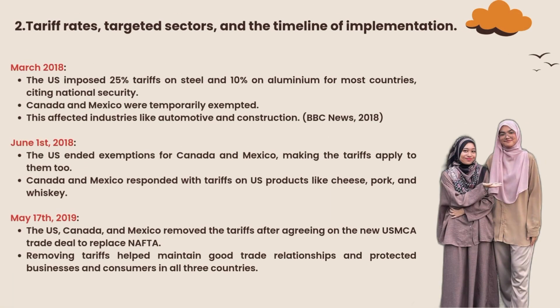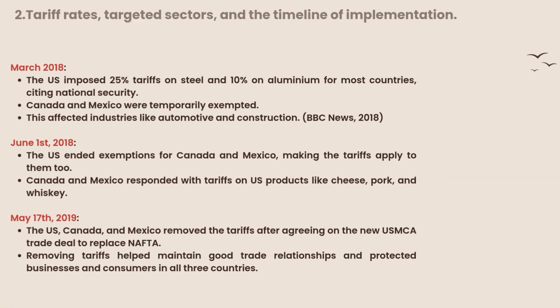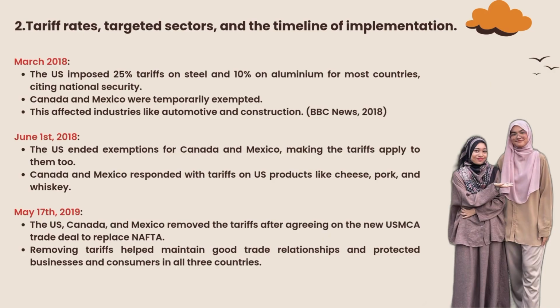Next, tariff rates, target sectors, and the timeline of implementation. So in March 2018, the United States government imposed a 25% tariff on imported steel and 10% on aluminium from most countries, citing national security concerns under Section 232. Initially, Canada and Mexico, two of the US's closest trading partners, were temporarily exempted from these tariffs. However, the tariffs immediately affected key industries such as automotive manufacturing and construction, where steel and aluminium are critical inputs, causing concern over rising costs and supply chain disruption.